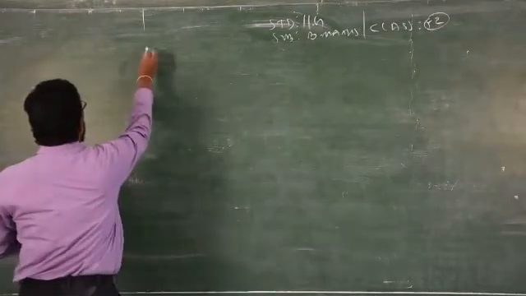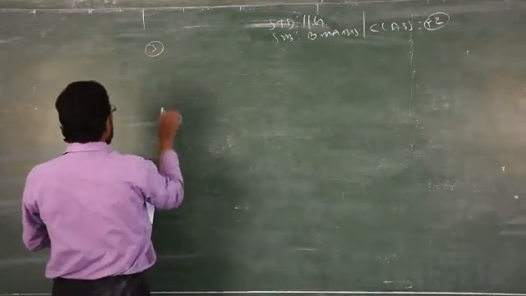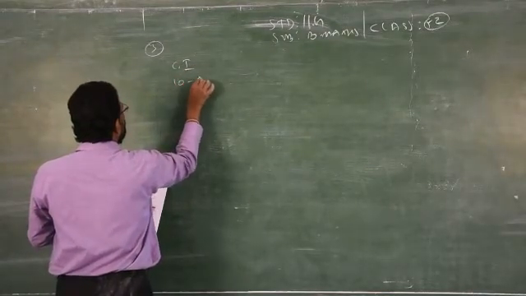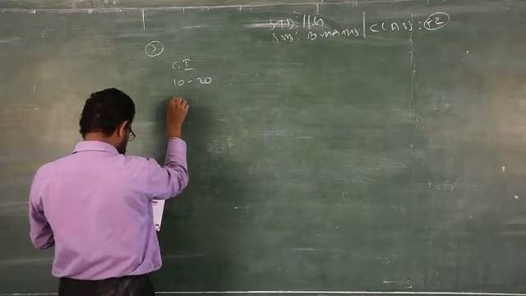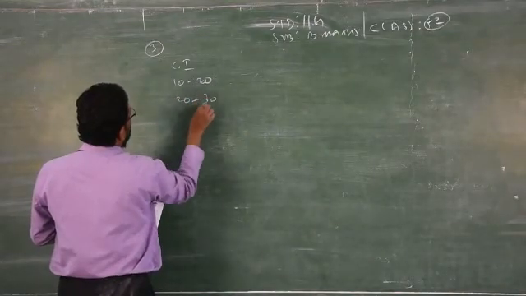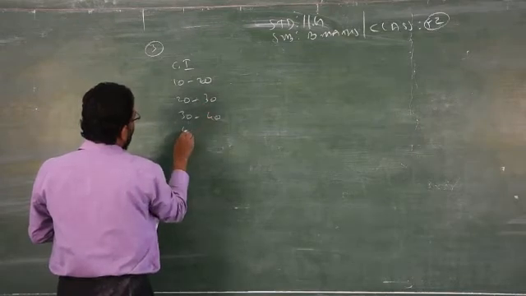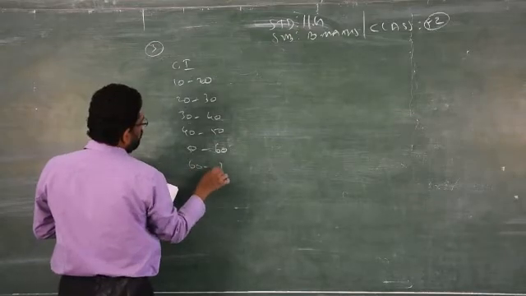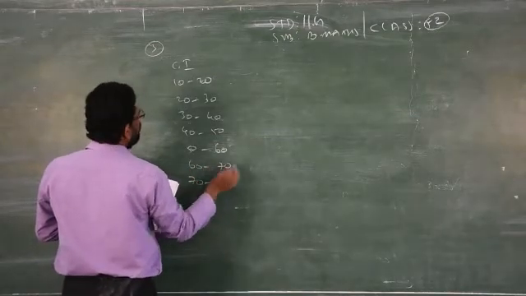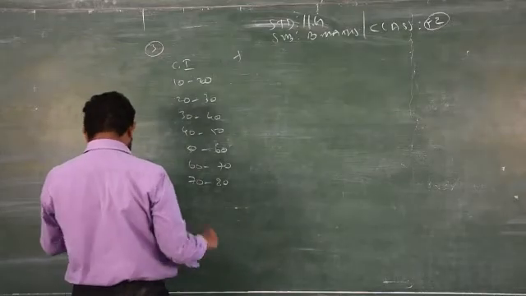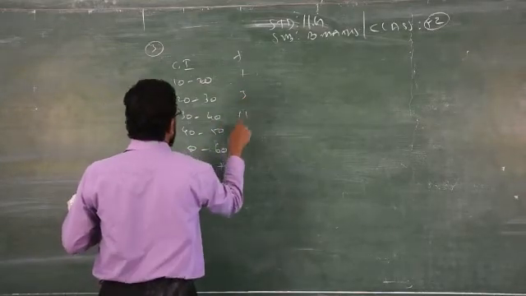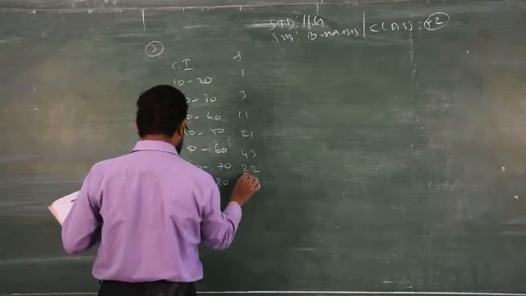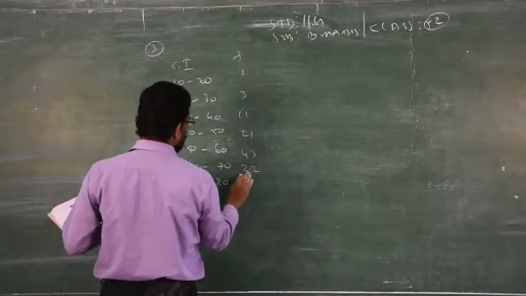Now, question number 3. Wages, which you can take as class intervals: 10 to 20, 20 to 30, 30 to 40, 40 to 50, 50 to 60, 60 to 70, 70 to 80. Your frequencies are given: 1, 3, 11, 21, 43, 32, 9.